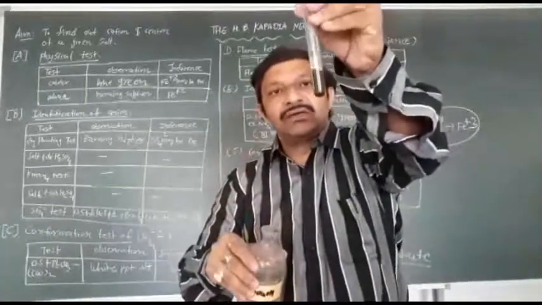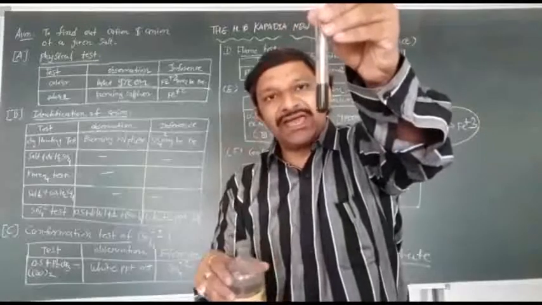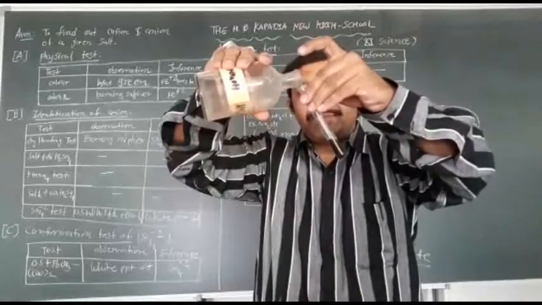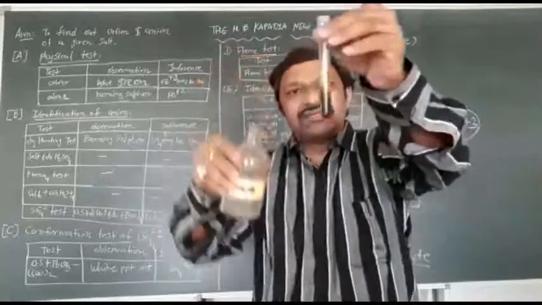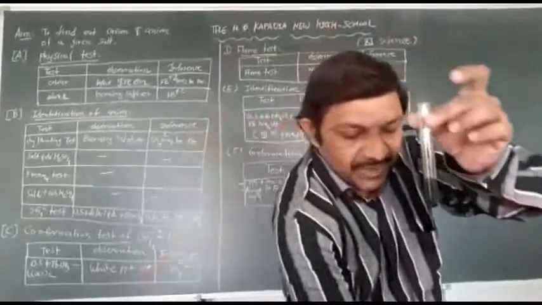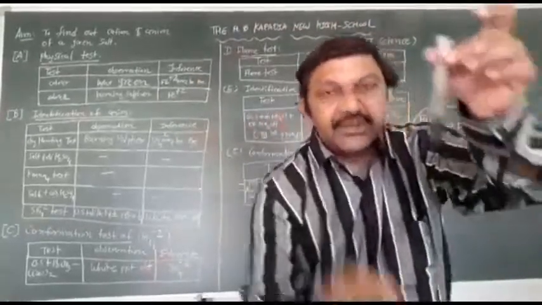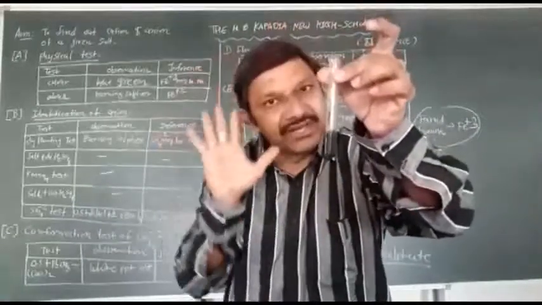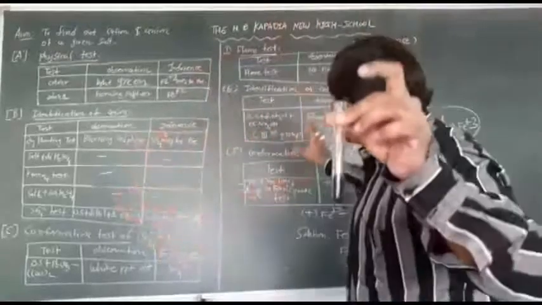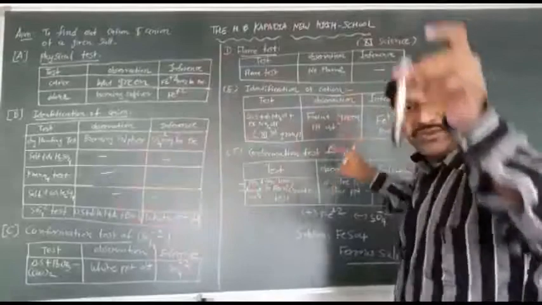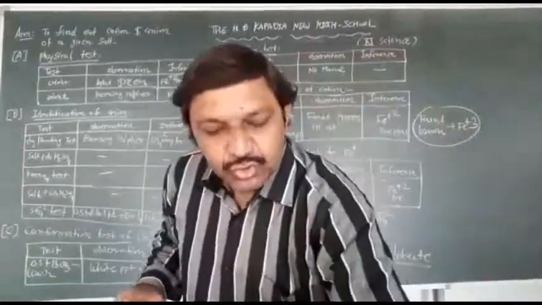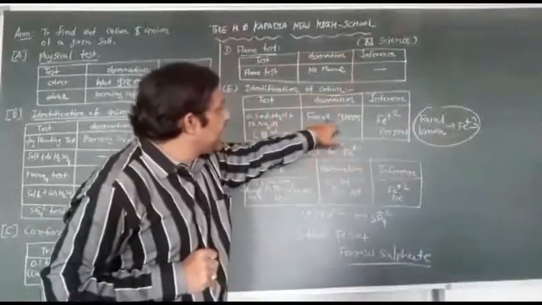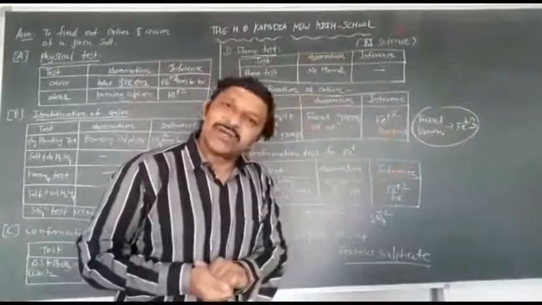Look, green precipitate is here for Fe plus 2. You can easily see the green precipitate here, Fe plus 2. The precipitate is green. So your third group is present: faint green precipitate means Fe plus 2, and brown precipitate means Fe plus 3. But here you get a faint green precipitate, that's why Fe plus 2 is present.